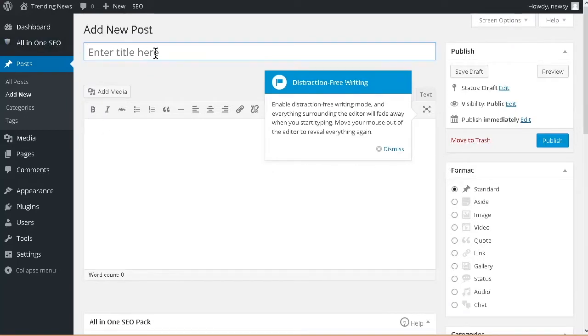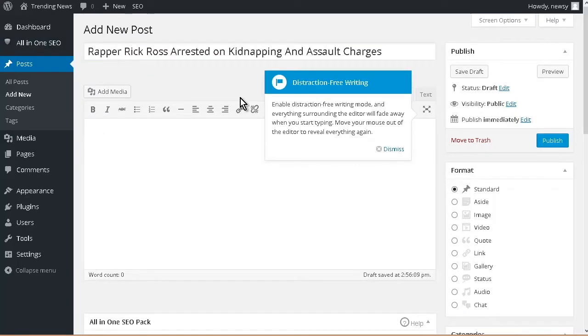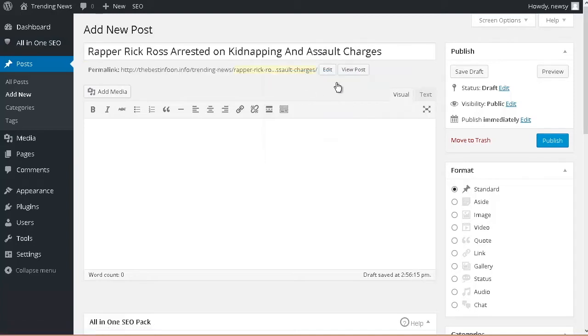So what we want to do is get the title we want and put it in here. Okay, so there's the title. And you'll see here, remember we set our permalink, so that's what this is doing. It's giving us a search engine friendly URL. Let's click this here. This is the kitchen sink to bring up the rest of our editor.